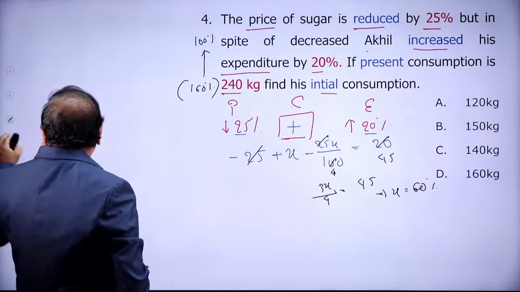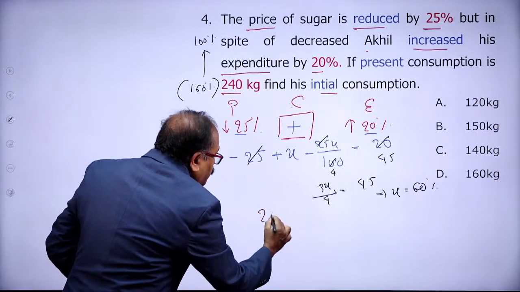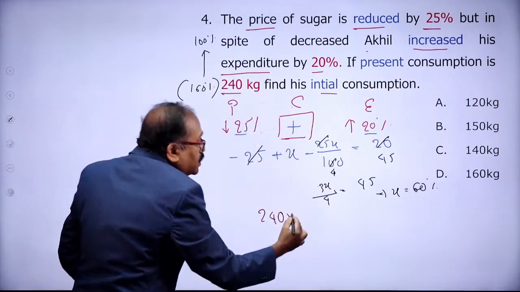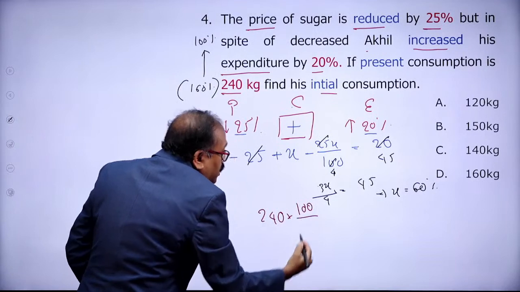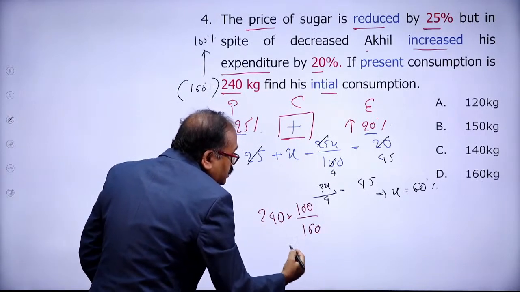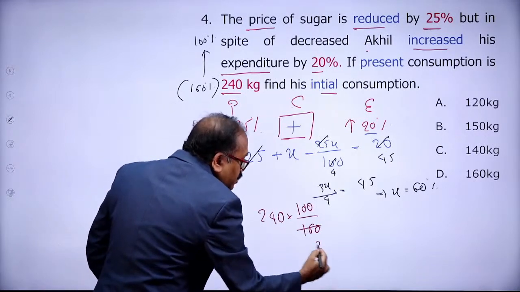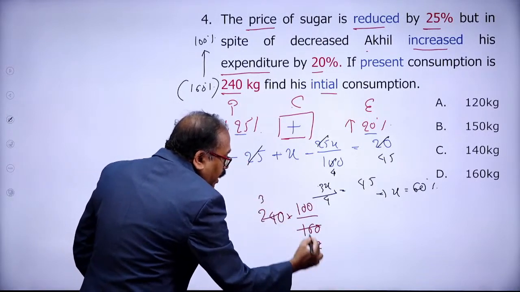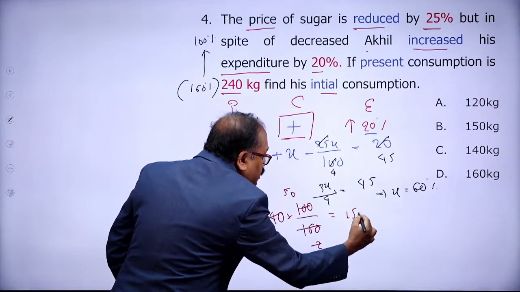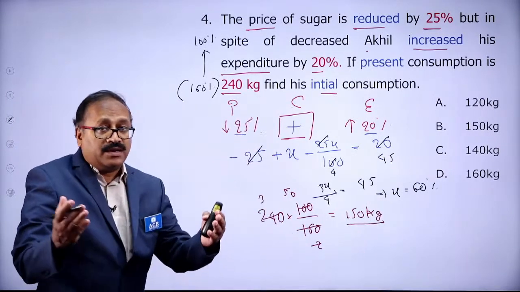Let's do it this way: 240 into 100, the initial consumption, divided by 160%, the given one. Let's cancel this one. With 80, it is 2 times and 3 times, and this gets cancelled. 50 times 3 is 150. That means the initial consumption was 150.